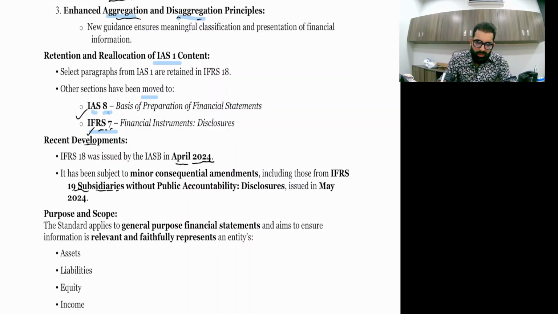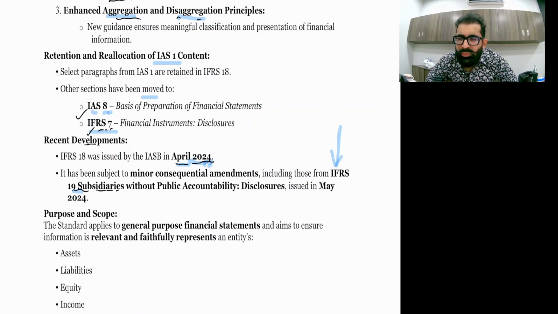Now, recent developments. IFRS 18 was issued in April 2024. It has been subject to minor consequential amendments, including those from IFRS 19. Listen, right now in this class I'm not going to cover IFRS 19, but yes, we'll include IFRS 19 also in your LMS, right?